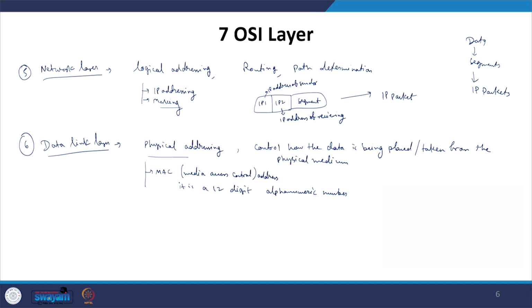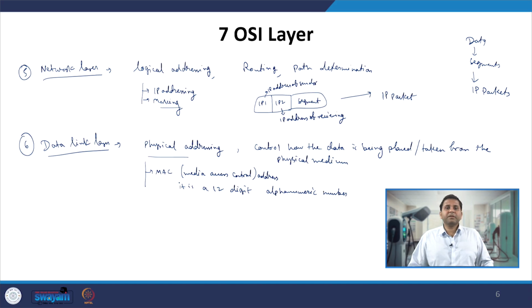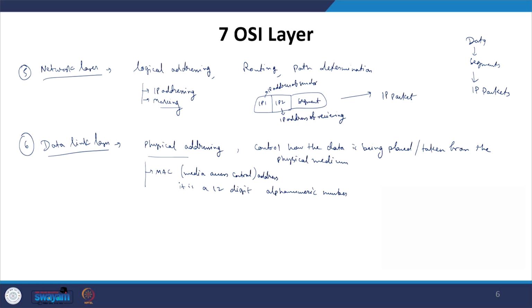It is not going to change in the entire lifetime, or until that network interface card is there in that EVSE. The IP address can change because the EVSE may be connected to different networks. Maybe the EV can go to different charging stations and will be connected to different networks. So the IP address may change, but the MAC address will remain the same for the EV, and similarly for the EVSE it will be a fixed MAC address. It is not going to change.